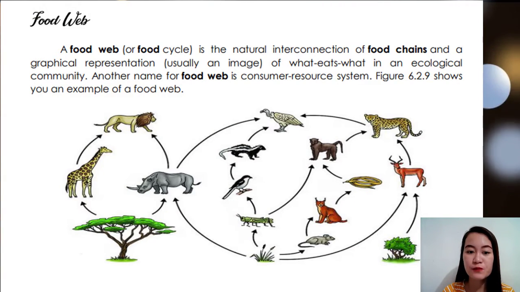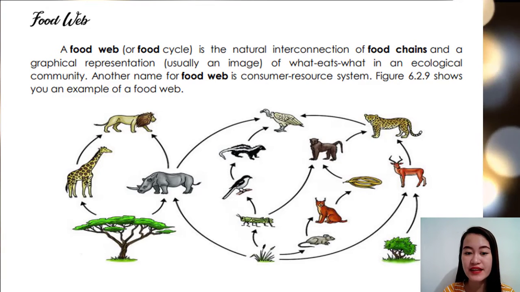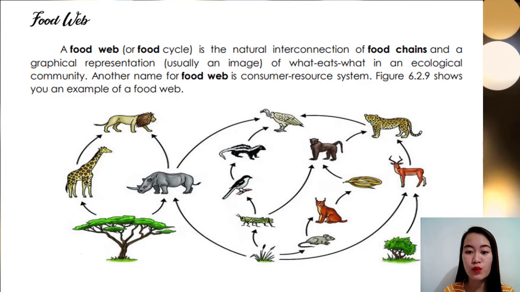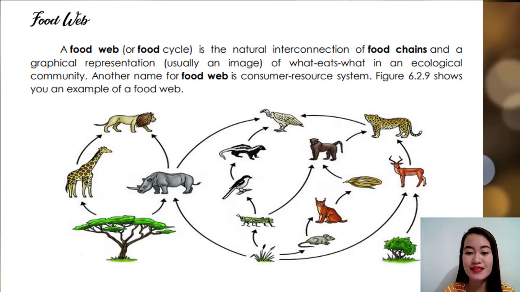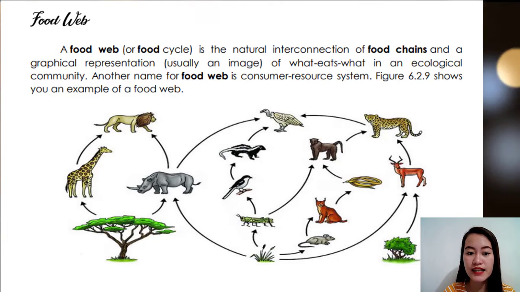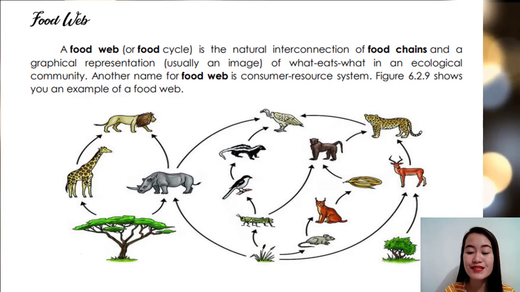Now, class, let us proceed to the food web. A food web or food cycle is the natural interconnection of food chains and a graphical representation, usually an image, of what eats what in an ecological community. Another name for food web is a consumer resource system. Take note of that. Another name for food web is consumer resource system.